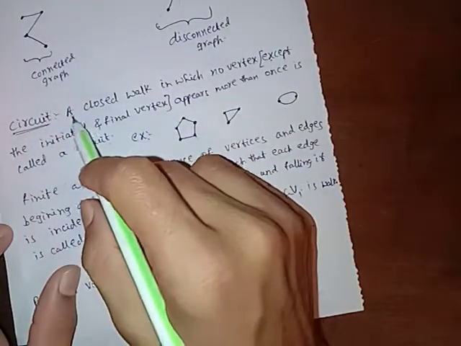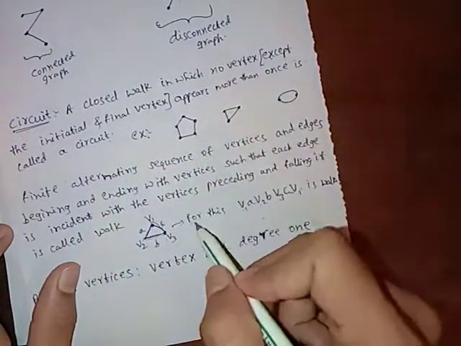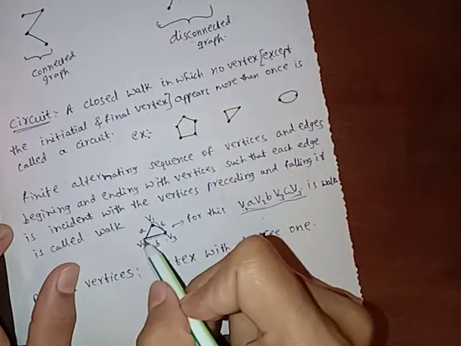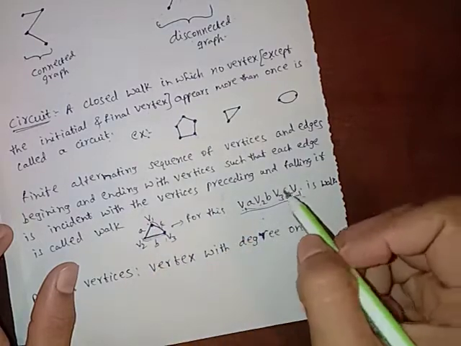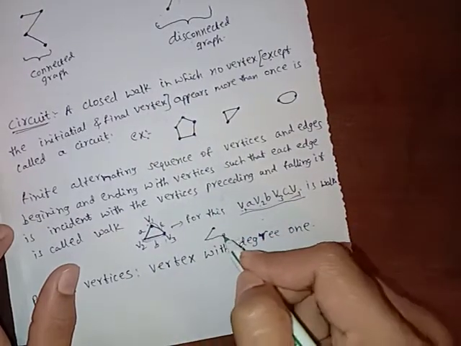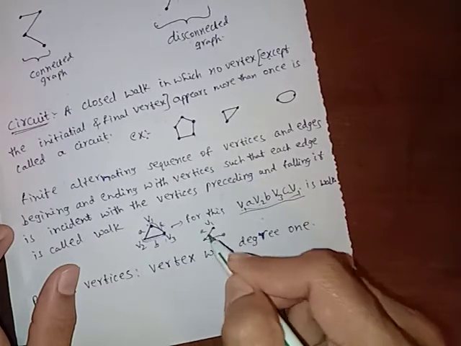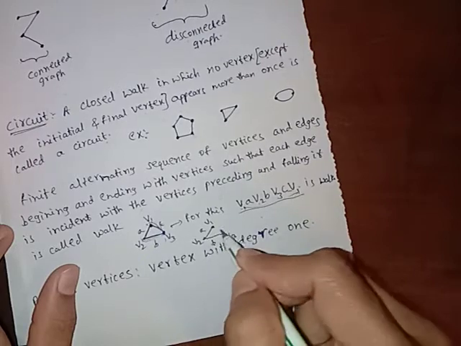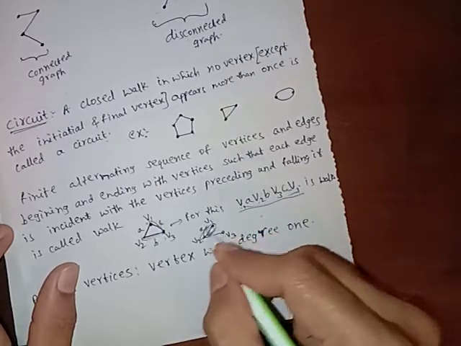What is a circuit? A closed walk. This is a closed walk. Why? Because V1 to V1, it closes here. Now consider this one: V1, A, V2, B, V3. What is the walk of this graph?